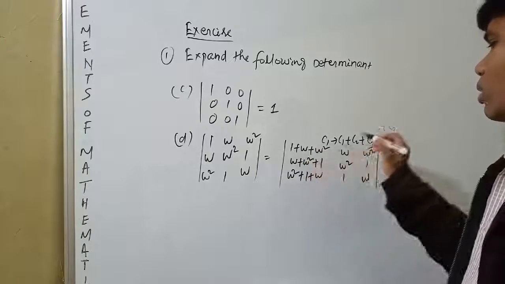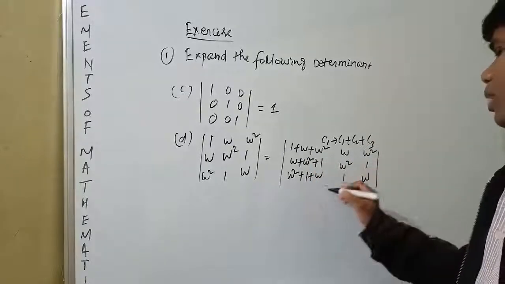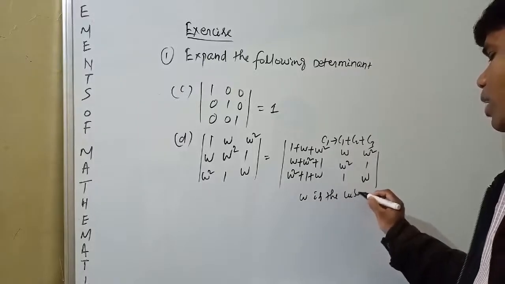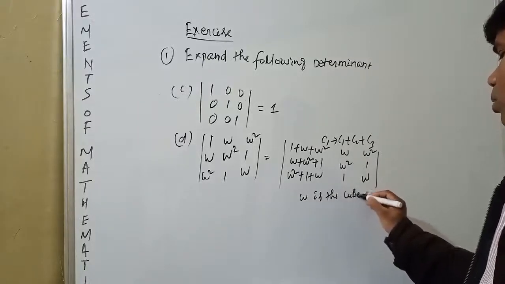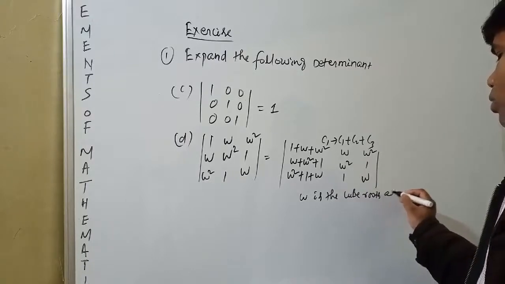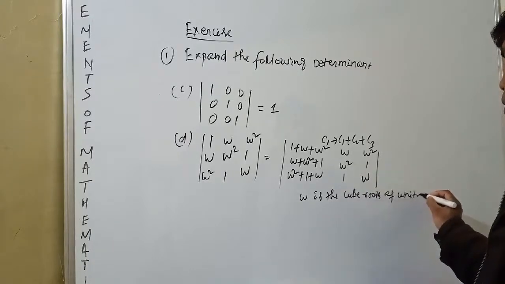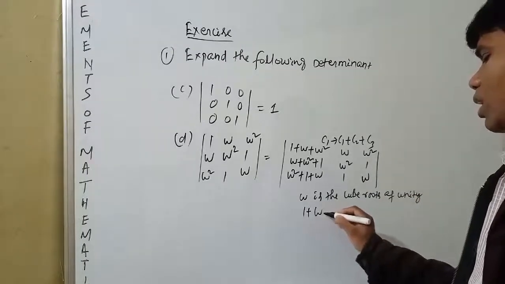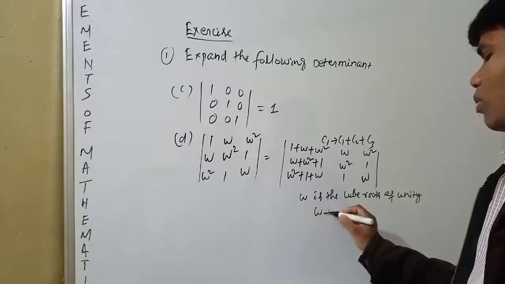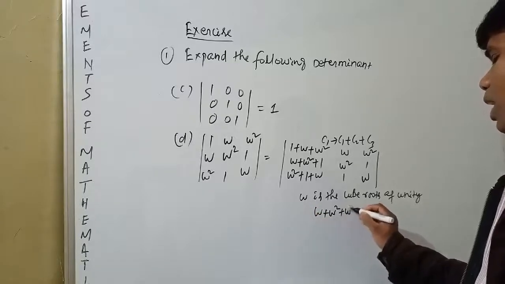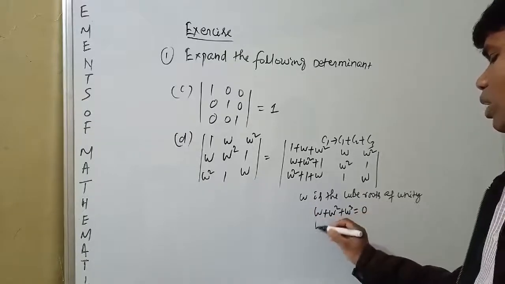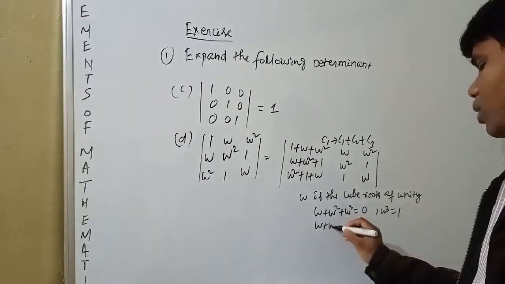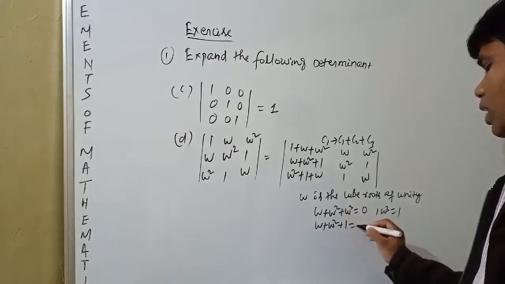You know omega is the cube root of unity, and omega plus omega square plus omega cube is equal to 0. That means omega cube is equal to 1, so omega plus omega square plus 1 is equal to 0.